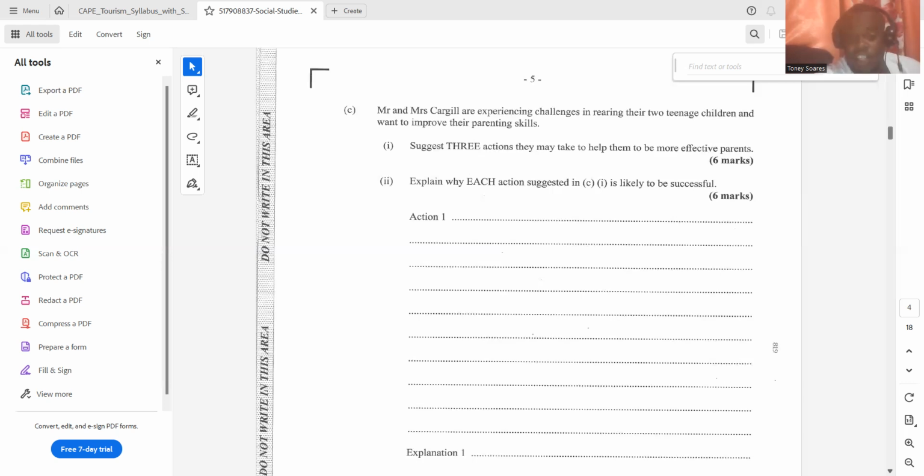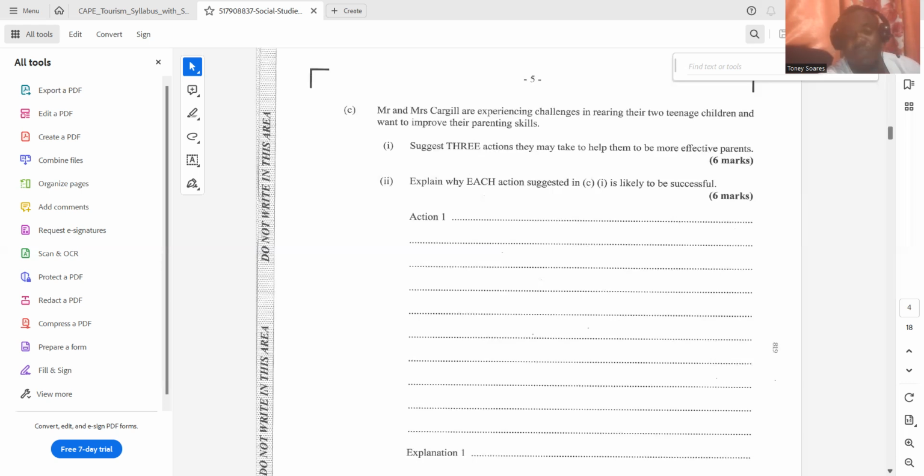Another suggestion for parents to improve their parenting skills is that they can do their own research. Almost everything is on YouTube and on Google, and they can apply some of these skills. This is going to be successful because many of these skills would prove to be effective and improve the relationship between themselves as parents and their teenage children.